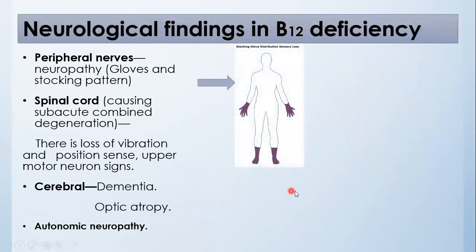Neurological findings in vitamin B12 deficiency are more important. They may include the peripheral nerves, spinal cord, cerebellar involvement, and autonomic neuropathy. In the peripheral nerve involvement, we can see neuropathy. In the picture, there is a glove and stocking pattern.